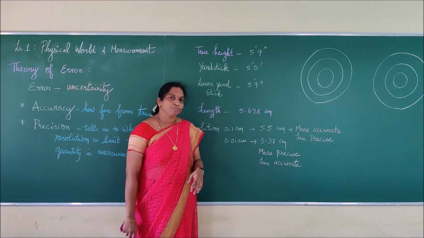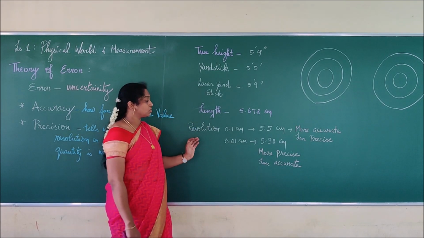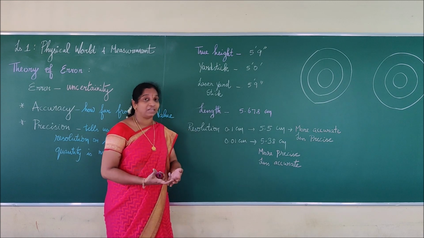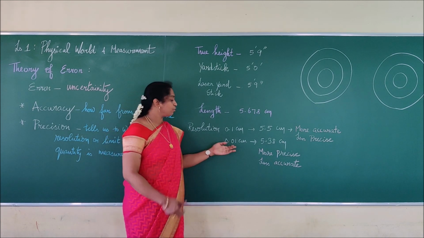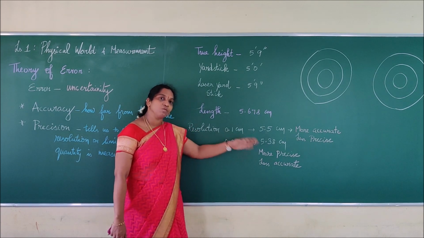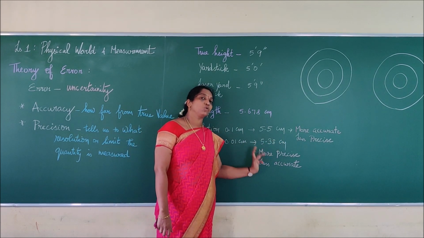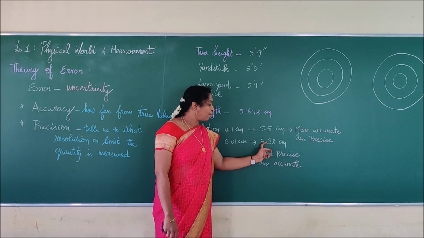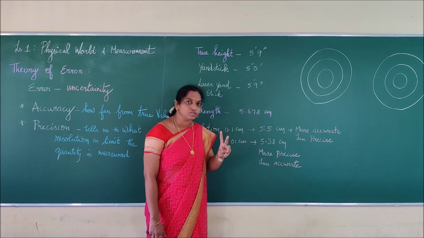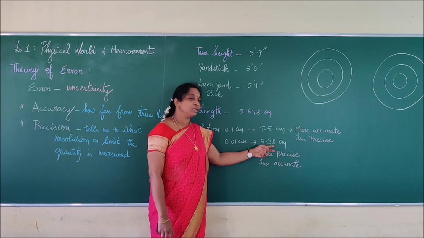5.5 centimeter. If the instrument I am using is somewhat smaller, like 0.01 centimeter, it may be a vernier caliper, right? So I am using an instrument with 0.01 centimeter. The reading can be 5.38. We get two decimal points, right? 5.38. We are getting two terms after the decimal. So here only one term, here two terms.